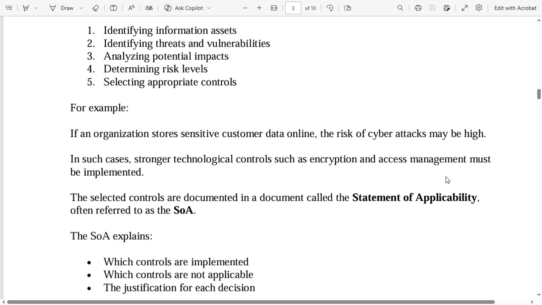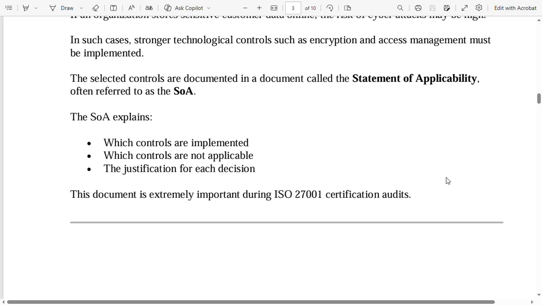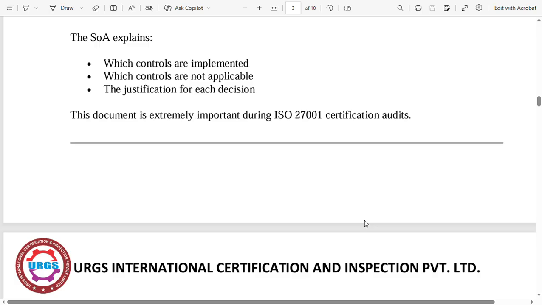For example, if an organization stores sensitive customer data online, the risk of cyber attacks may be high. In such cases, stronger technological controls such as encryption and access management must be implemented. The selected controls are documented in a document called the Statement of Applicability, often referred to as the SOA. The SOA explains which controls are implemented, which controls are not applicable, and the justification for each decision. This document is extremely important during ISO 27001 certification audits.